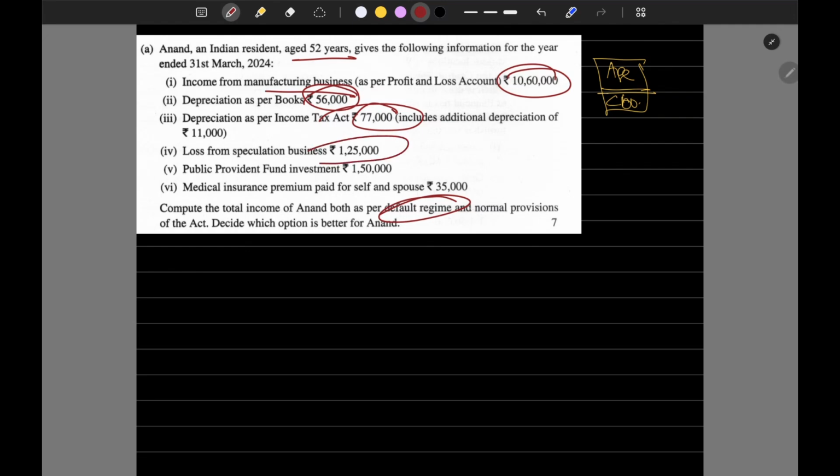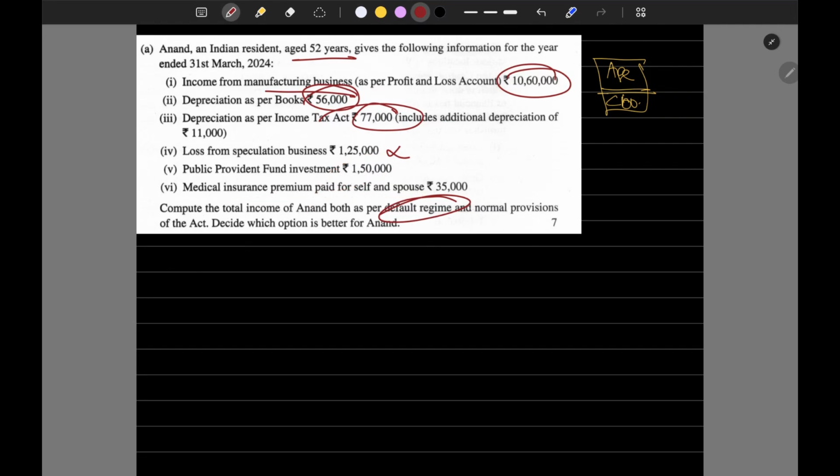Then the loss from speculation business: that we can set off with the normal business. Not a loss from speculation business; income from speculation business can be set off against loss from your normal business. So this is not eligible for set off. Public provident fund is given, and medical insurance premium paid for self and spouse.